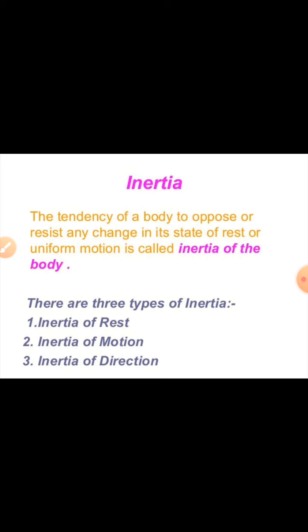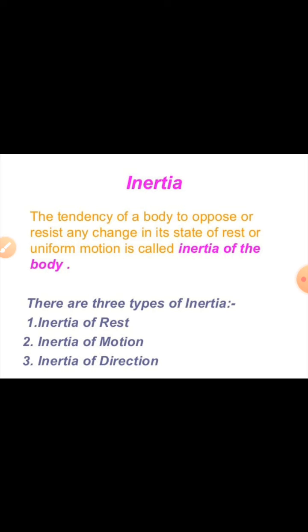That is the tendency of a body to oppose or resist any change in its state of rest or uniform motion is called inertia of a body.